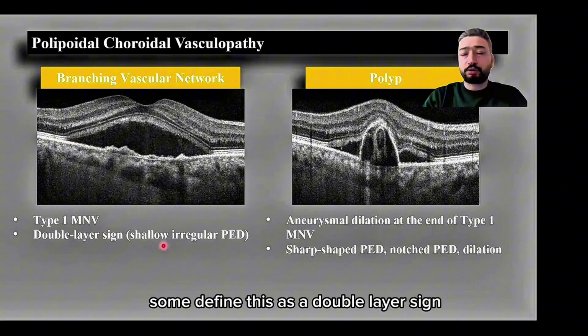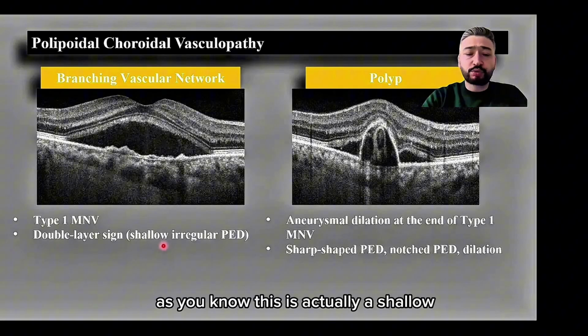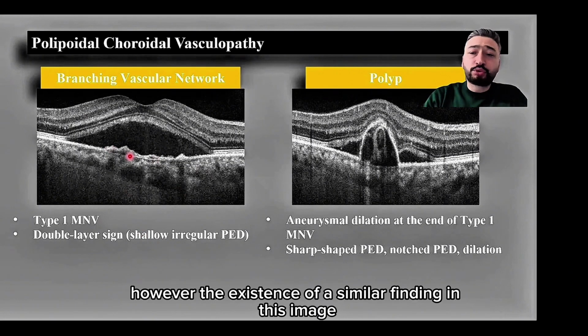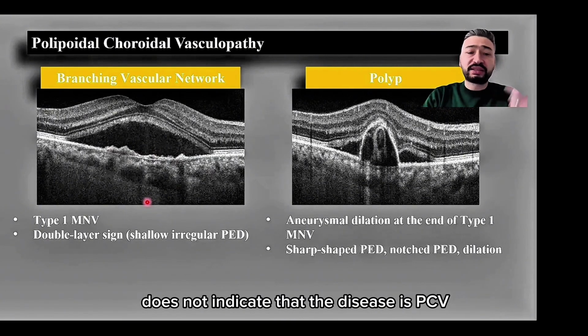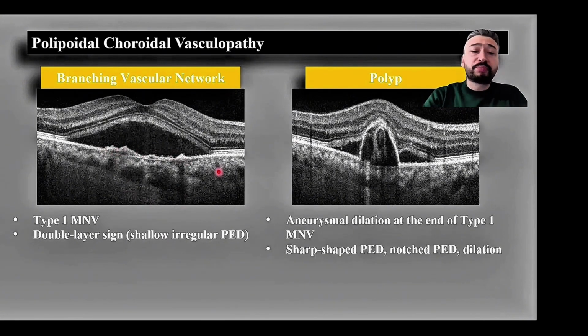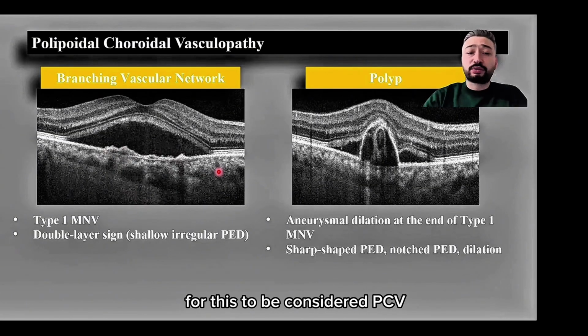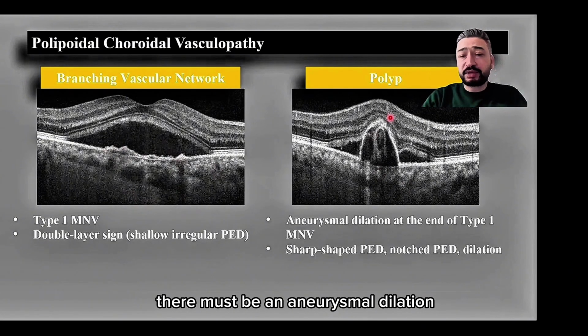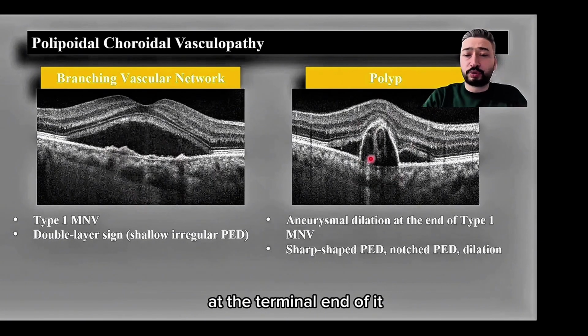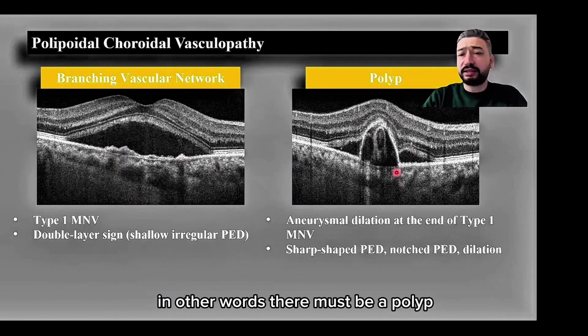Some define this as a double layer sign, as you know. This is actually a shallow, irregular pigment epithelial detachment. However, the existence of a similar finding in this image does not indicate that the disease is PCV or that there is a macular neovascularization within it. For this to be considered PCV, there must be an aneurysmal dilation or a notched or pointed pigment epithelial detachment at the terminal end of it. In other words, there must be a polyp.